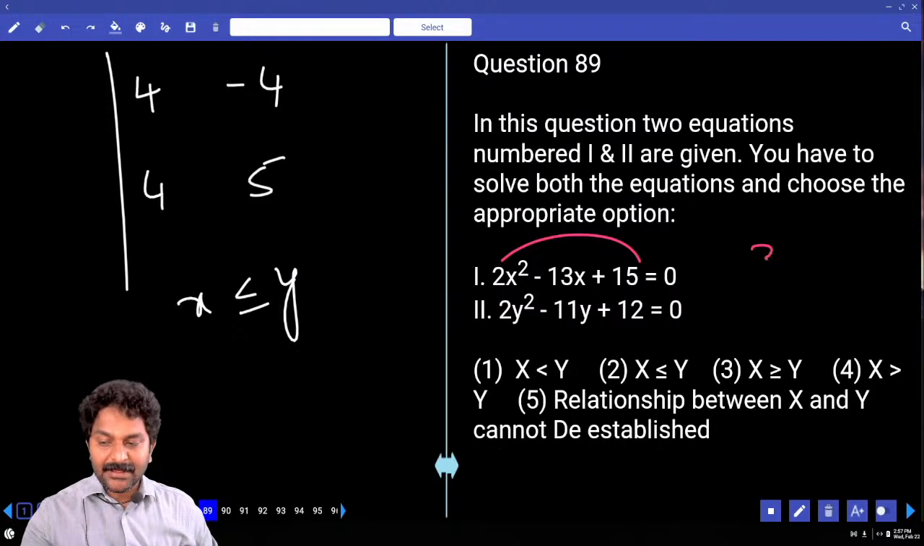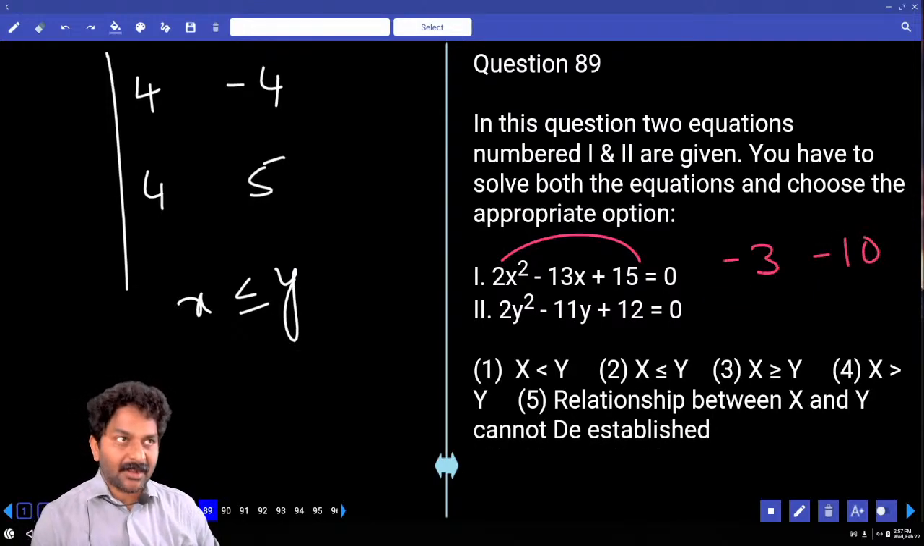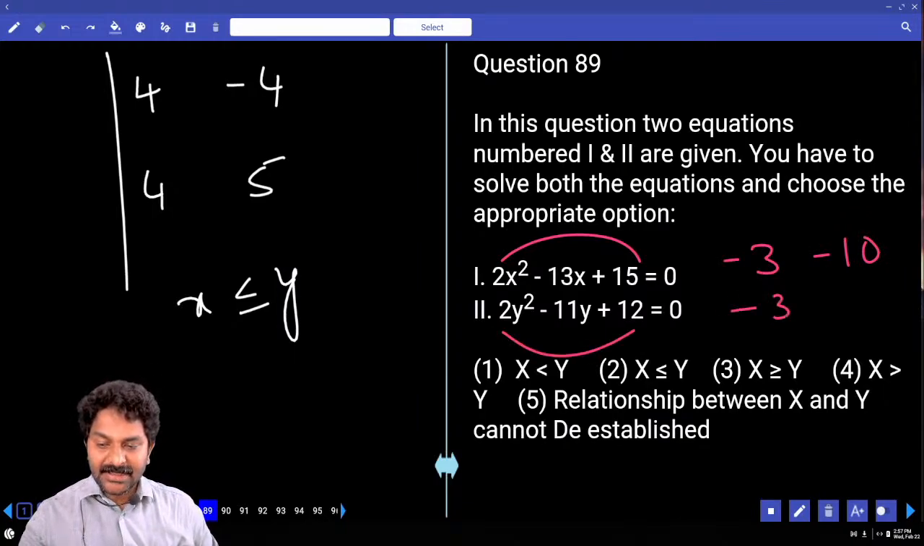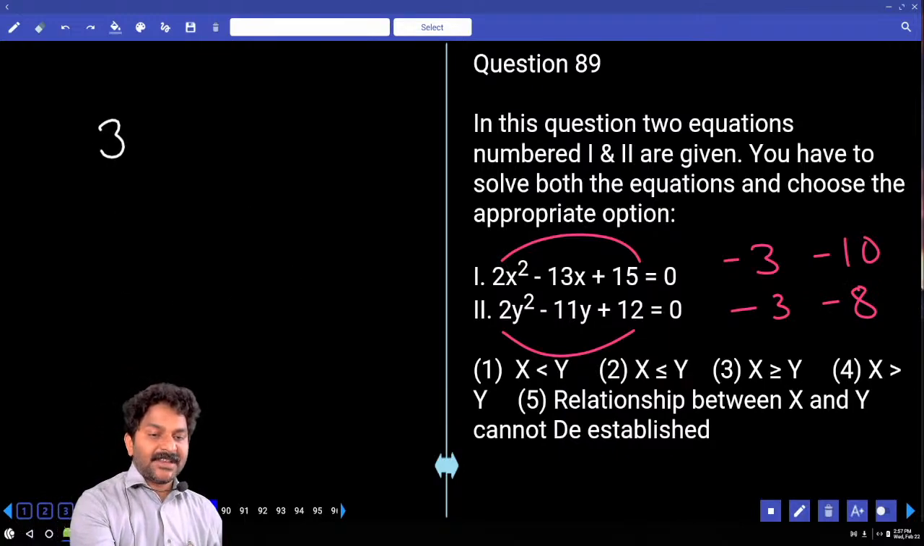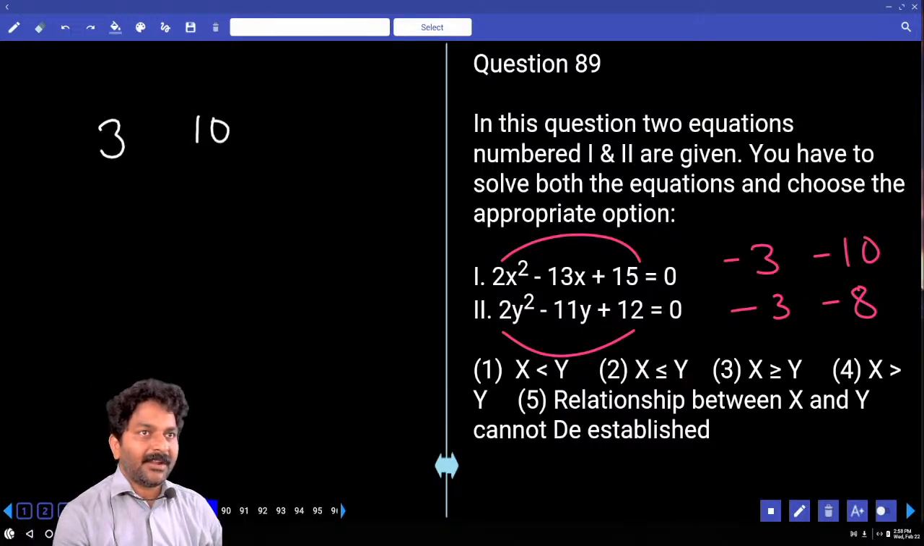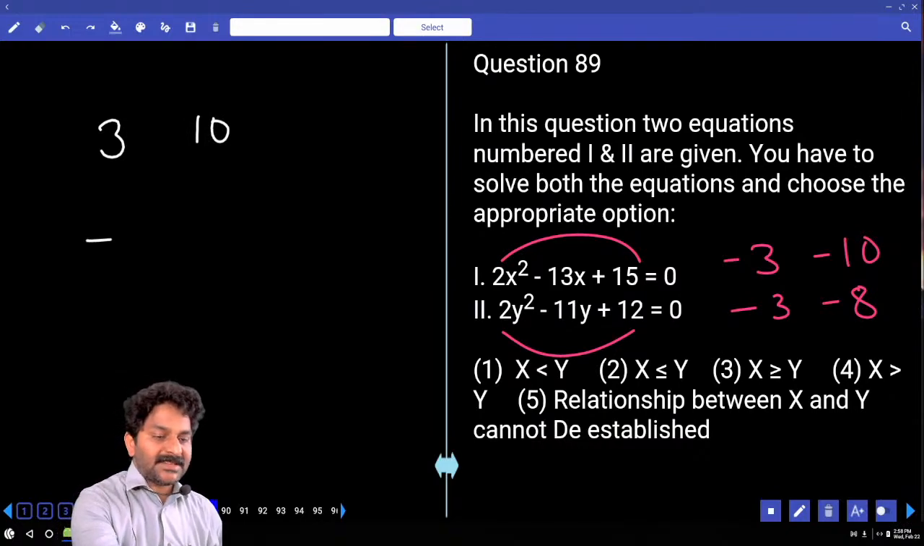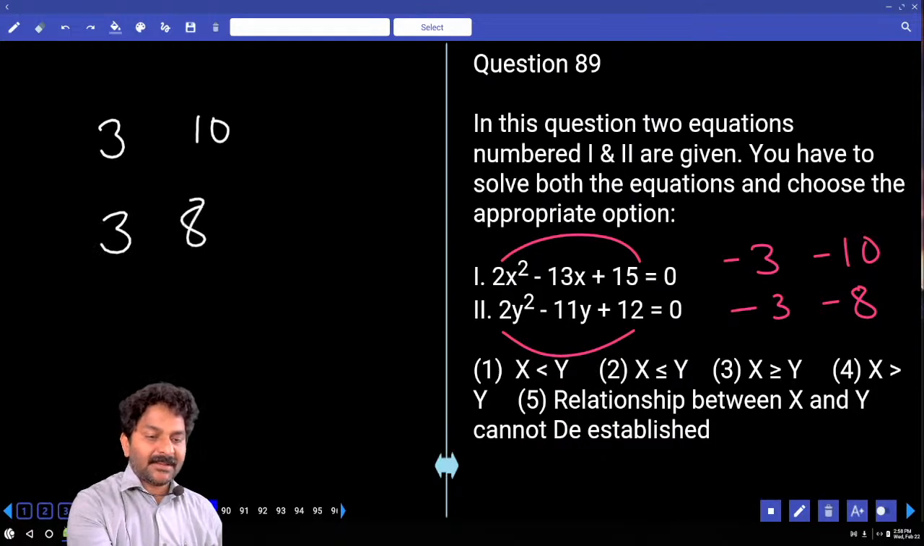Product must be 30. Minus 3, minus 10 is the combination. Product must be 24. Minus 3, minus 8 is the combination. Yes. Factors 3 comma 10, divided by not required. Yes. Minus 3 minus 8, plus 3 plus 8.